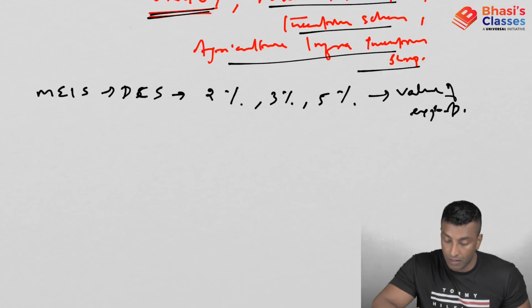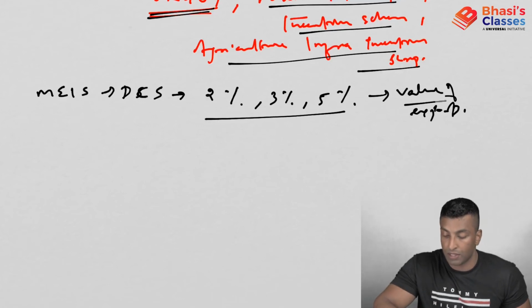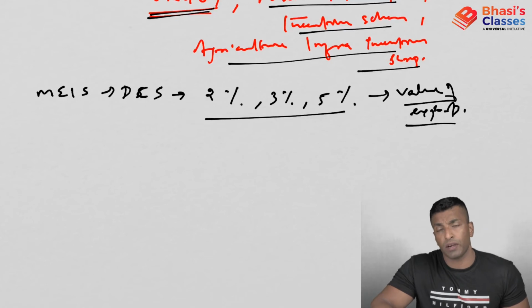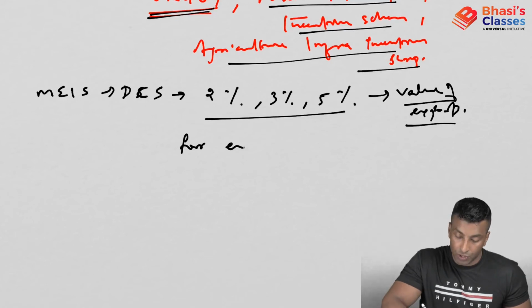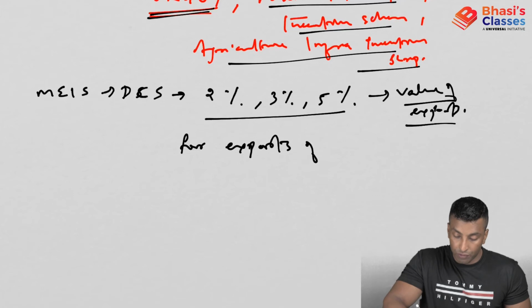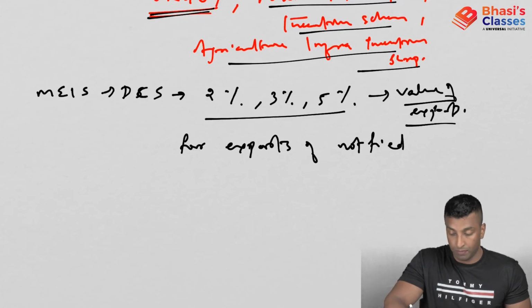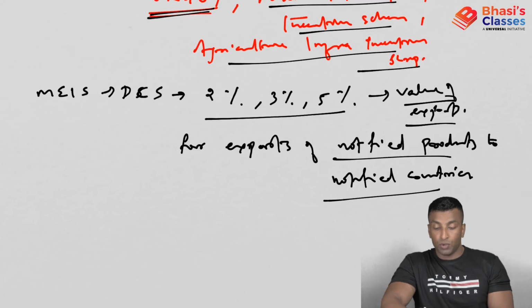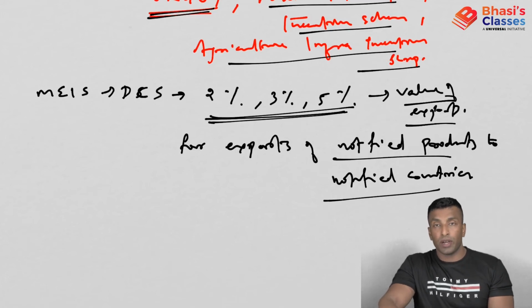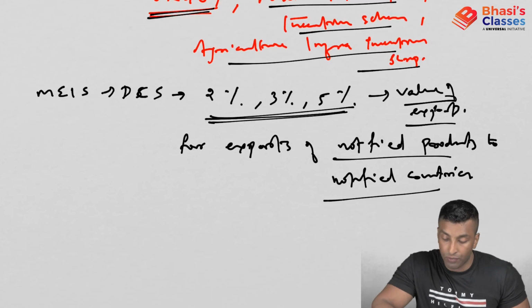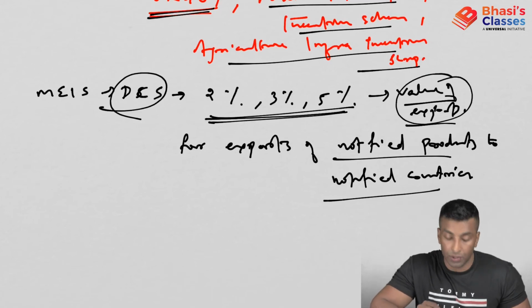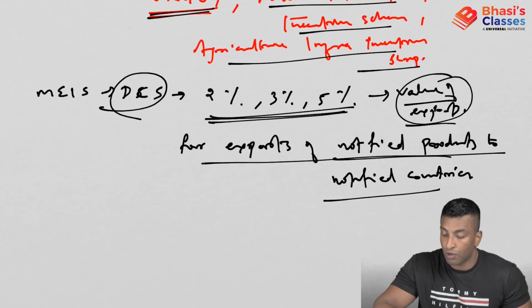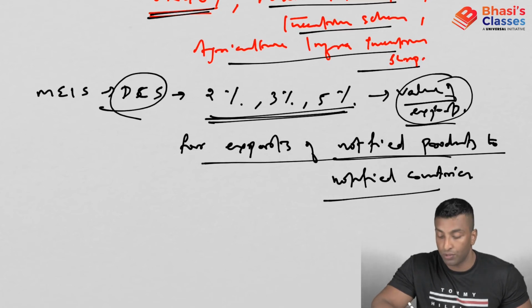So here 2%, 3%, 5% of the value of exports was provided for exports of notified products to notified countries. Different levels are given. So DCS means duty credit scrips for exports of notified products, not all products, to notified countries.